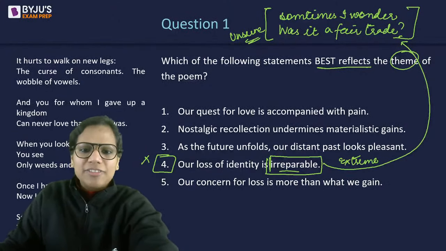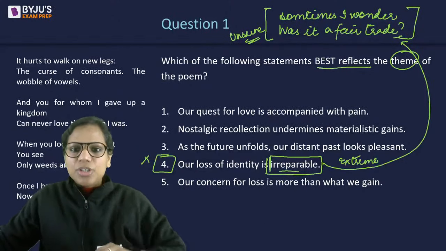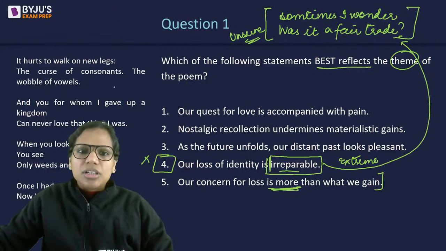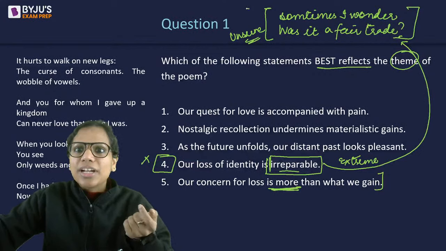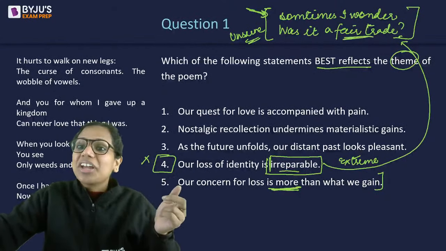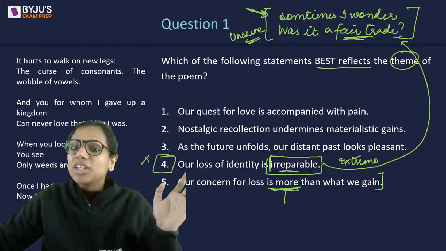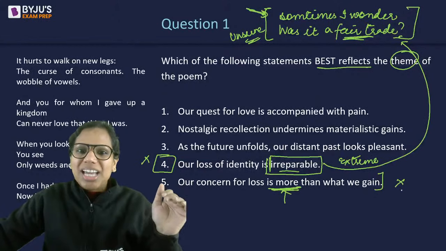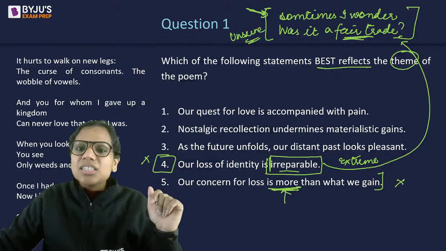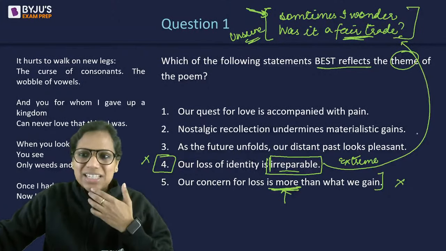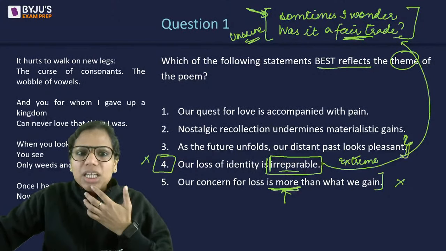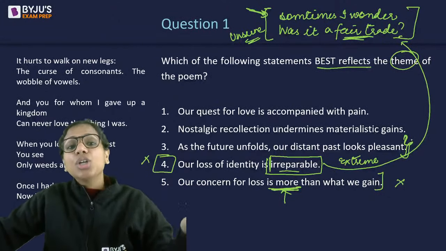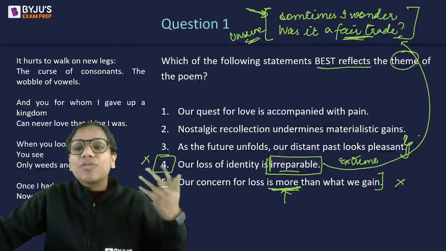But 5, how can 5 be the answer? That is something that I eliminated outrightly because it says our concern for loss is more than what we gain. The poet is not outrightly saying that. In fact, the poet is wondering, was it a fair trade? The conclusion has not been drawn here. So I cannot say that our concern for loss is more than what we gain. This conclusion has not been derived in the poem. Okay. As the future unfolds, our distant past looks pleasant. Again, it's not something that is there in the theme of the poem. Probably when you read it, you felt like, okay, probably she's assigning a better value to her past.